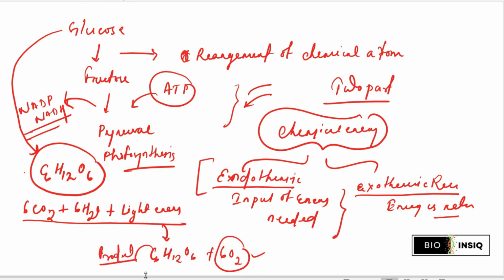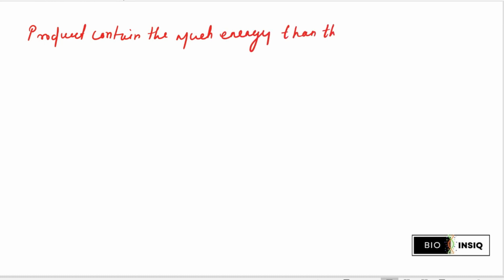So what I said is that in this reaction the product contains much more energy than the reactant. Why does this happen in an endothermic reaction?